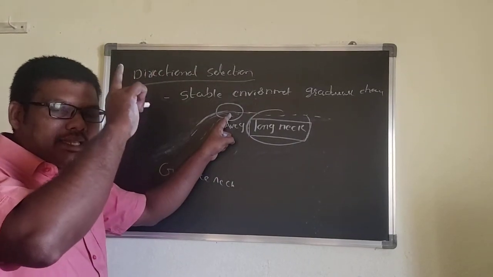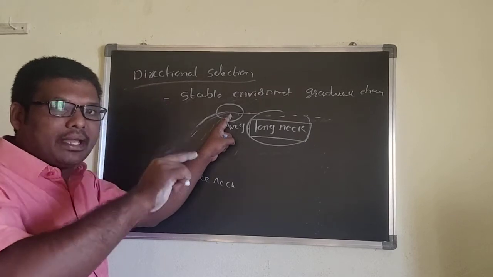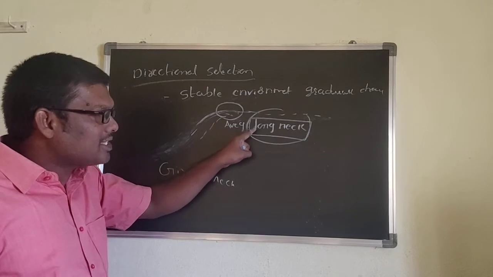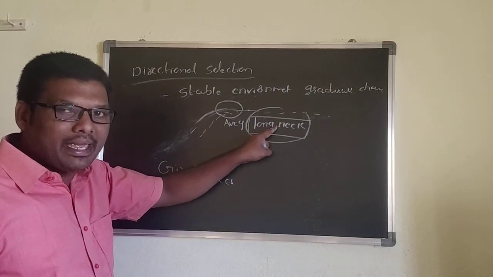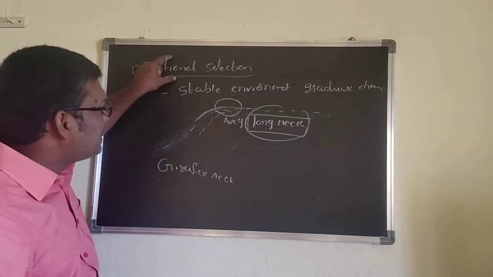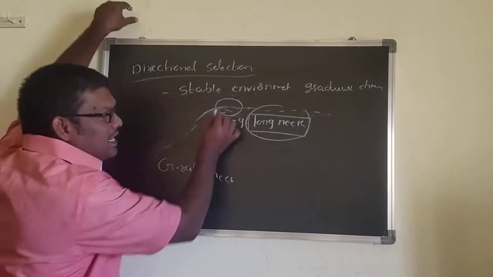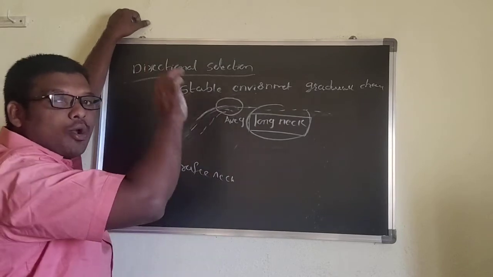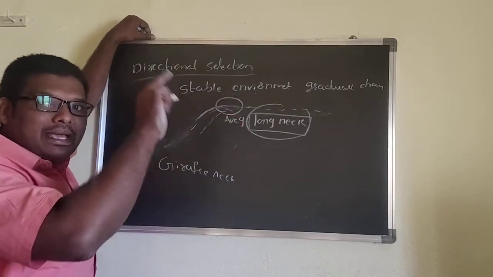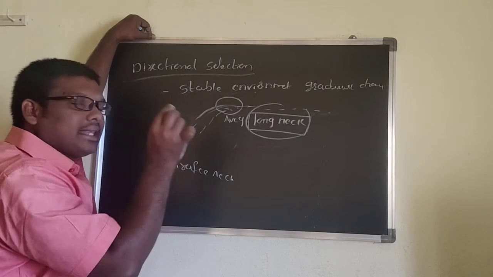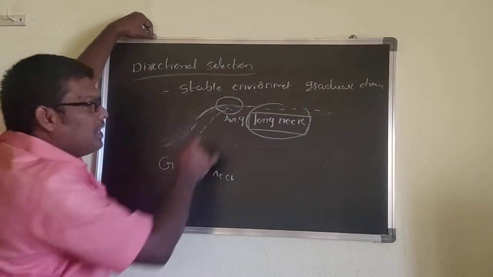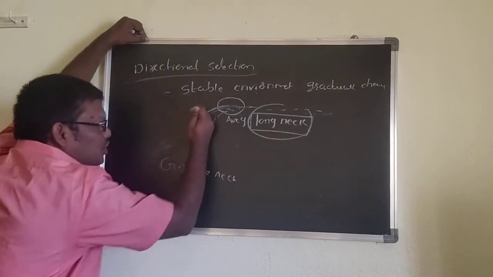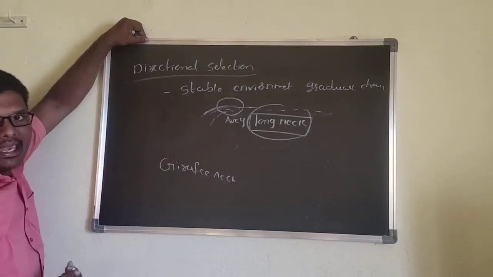I already said stabilizing selection means the average weight of the babies will survive. Here, average long neck organisms will survive. Now, can I say this directional selection coincides with the stabilizing selection? Why is it coincident with stabilizing selection? Stabilizing selection indicates the survival of the average value. Here also the average long neck value survives, and short neck organisms will be eliminated.